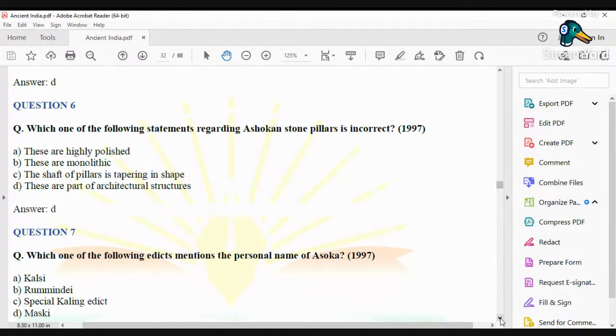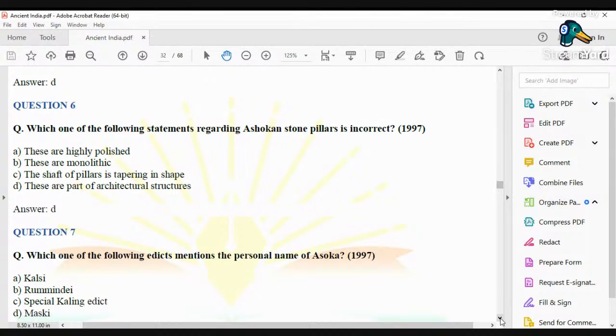Now it has been proven that Ashoka's polish was not a copy of the Persian polish, but an indigenous polish, because Ashoka was using the same polish as was used by people while making that kind of pottery, known as Northern Black Polished Ware. So A is correct.